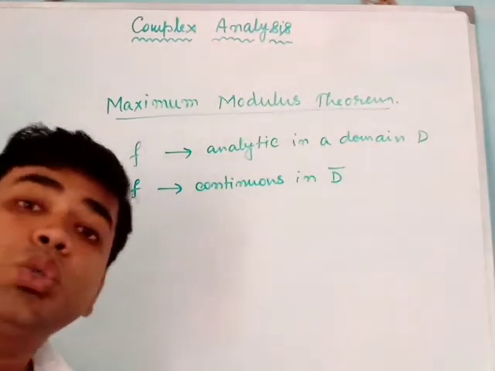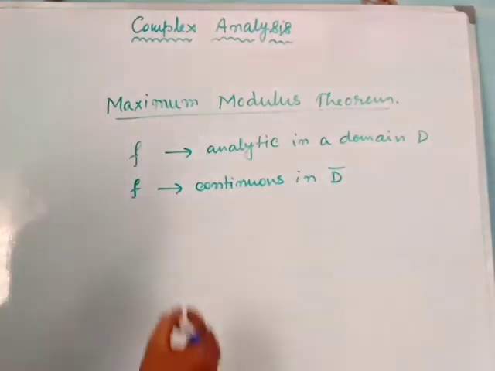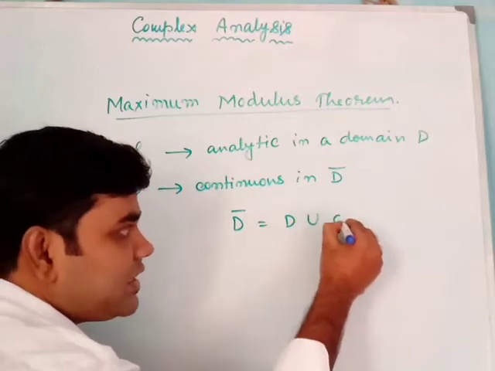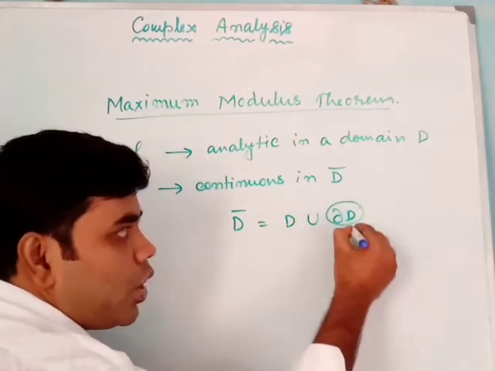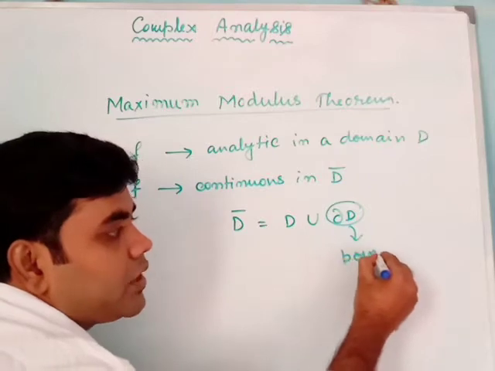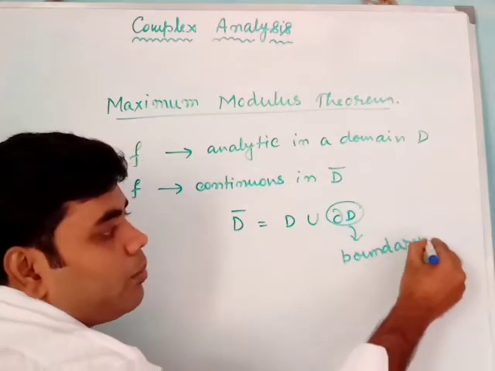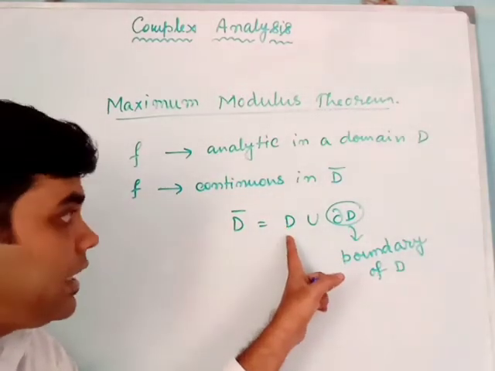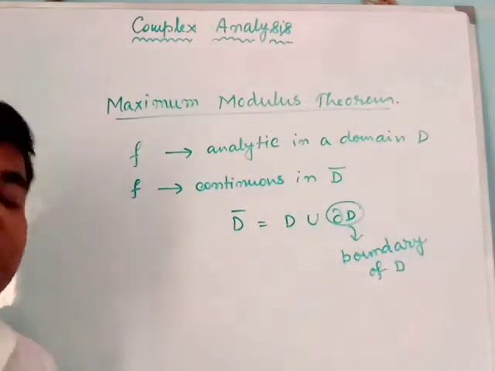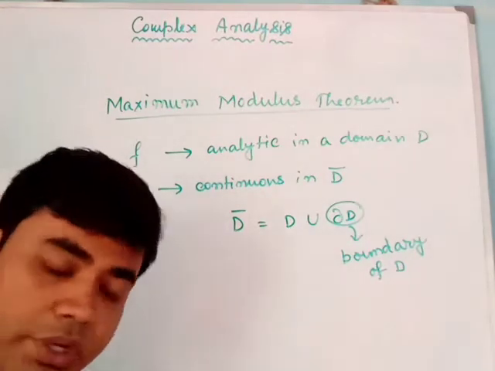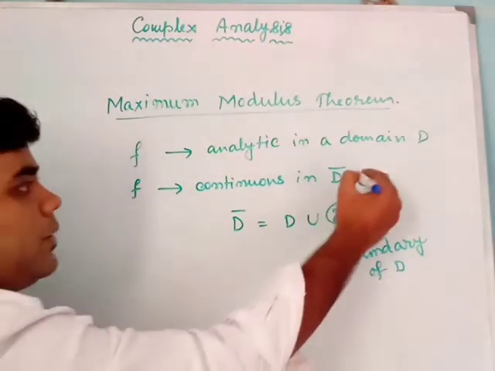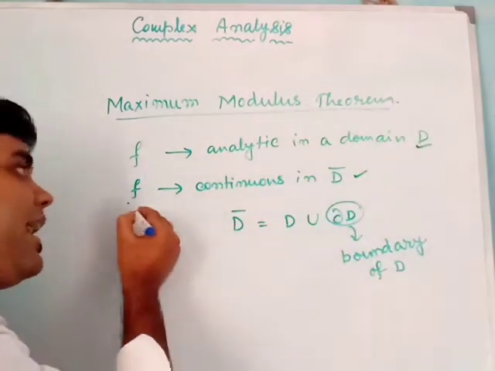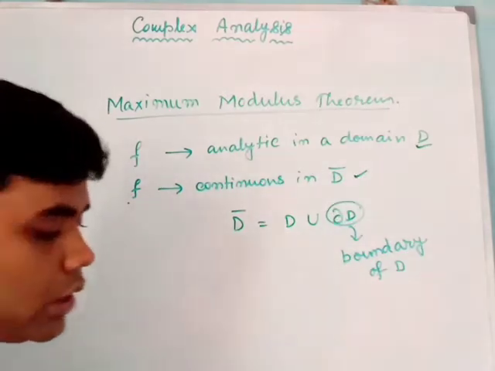D bar means the closure of D. Closure of D means D union the boundary of D. This is called the boundary of D. The open set D union its boundary gives our closure of D. So the function f should be analytic in the domain D and it should be continuous in the closure of D.